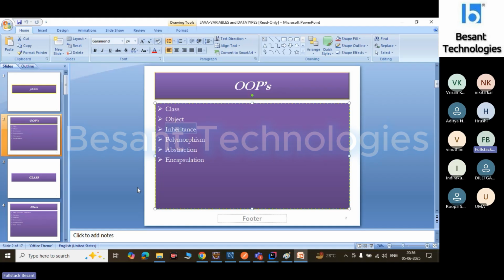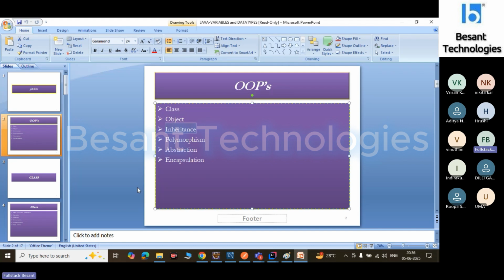And inheritance. What is inheritance? If you want to use only a single class, the inheritance concept is not required. If you want to implement your logic with more than one class, then we should use the inheritance concept. Inheritance is a mechanism in which one object acquires all the properties and behavior of another object of another class, or the parent object of a parent class. What is the meaning of this?